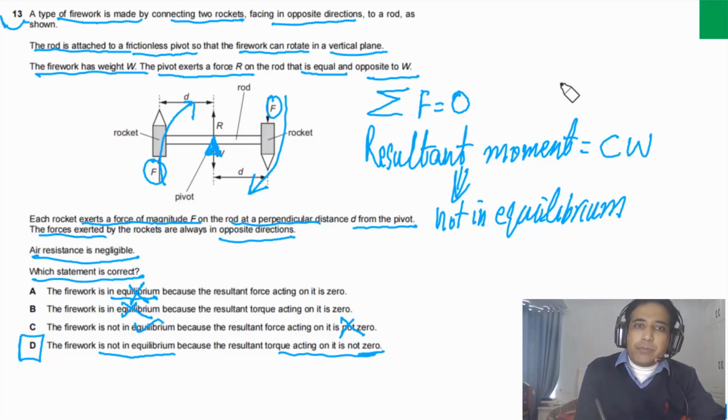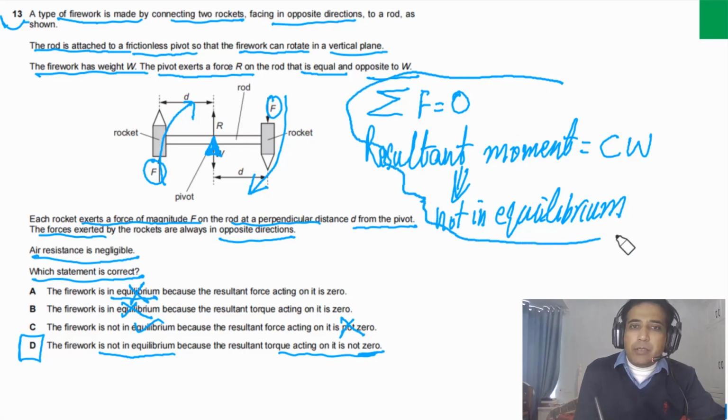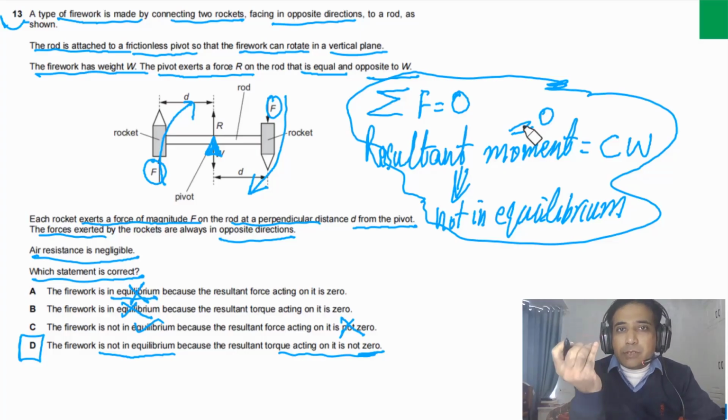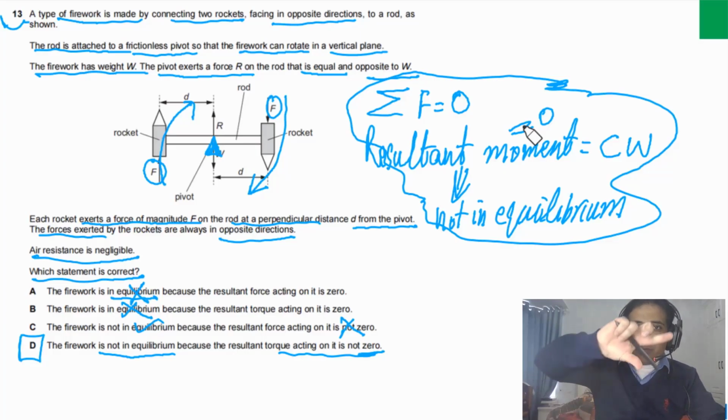The main concept is this one. If it was in equilibrium, the resultant moment has to be equal to 0. As in this case, the resultant moment is not equal to 0, it means this is not in equilibrium. So this will be rotating. So it has a clockwise moment.